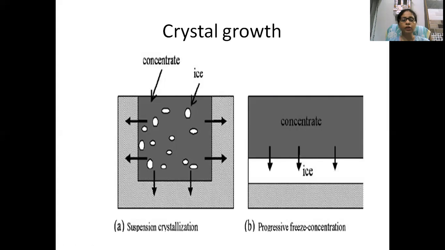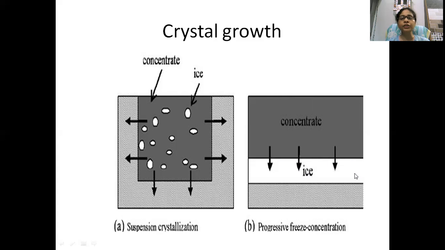Crystal growth, then it is mainly two type. The freeze concentration is of two type, that is suspension crystallization and progressive freeze concentration. Progressive freeze concentration is more advanced technology because the ice crystal formed in progressive freeze concentration is of very large size.